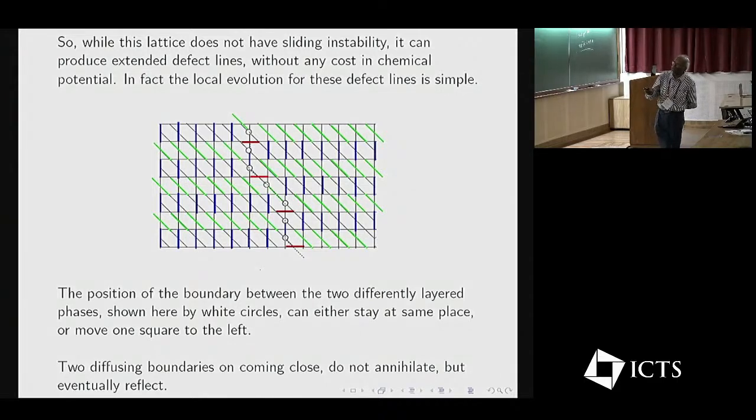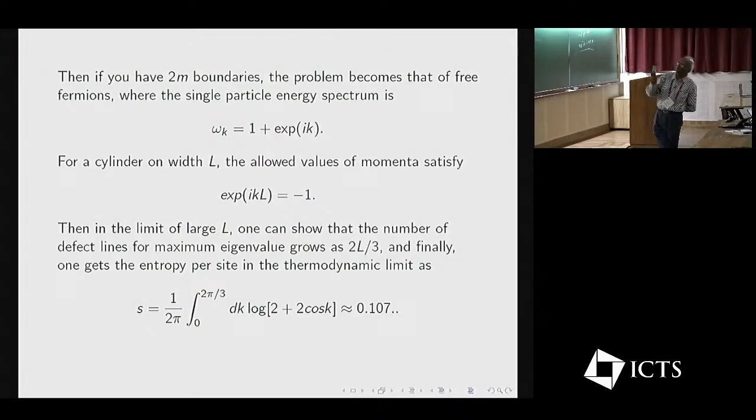So here this is green and vertical, but they are shifted with respect to each other on the left and right, and there is the boundary. The boundary can just move one step, either stay at the same place or move one step to the left. And the boundaries can come close, they do not annihilate, but eventually reflect.